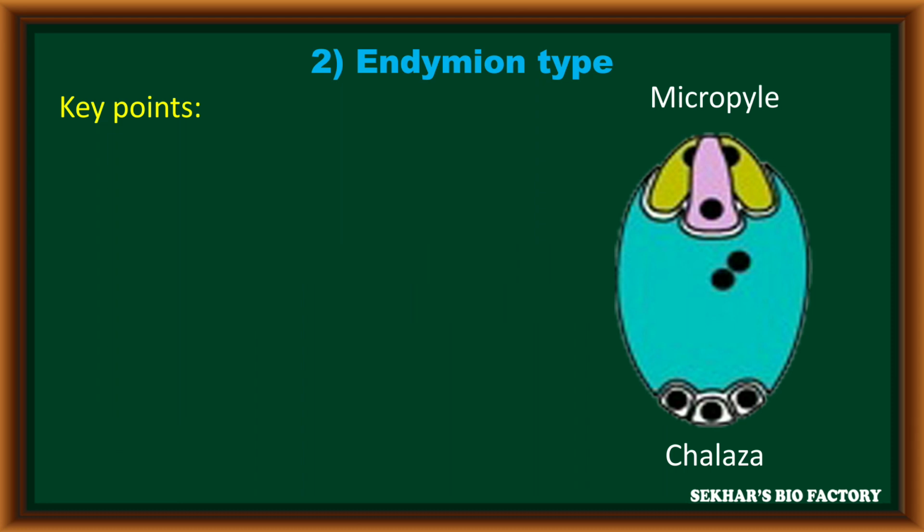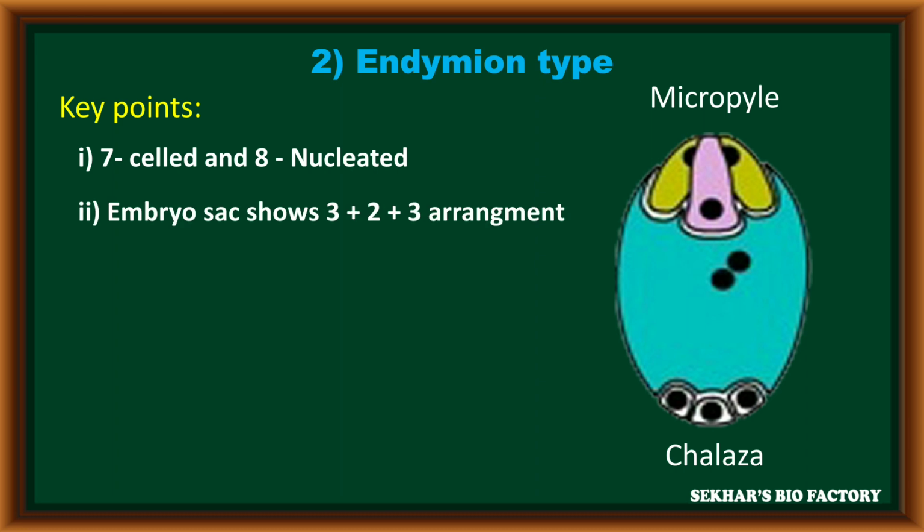The structure of endymion type of embryo sac is also similar to polygonum type and allium type of embryo sacs. It shows a 7-celled and 8-nucleated structure. This embryo sac also shows a 3 plus 2 plus 3 arrangement.